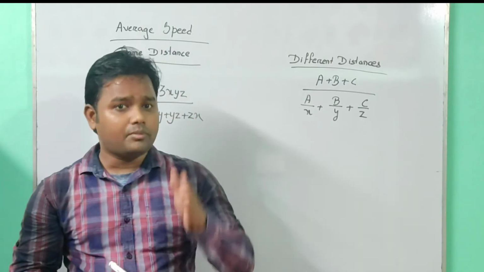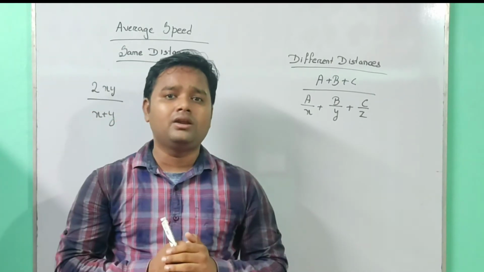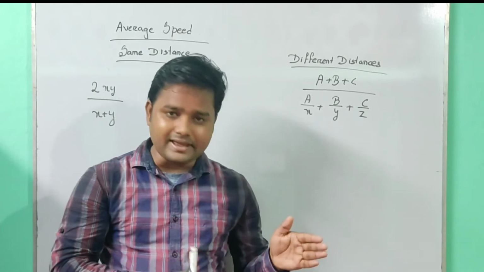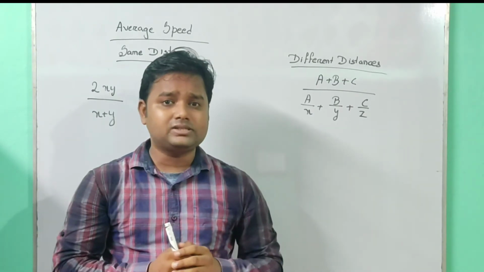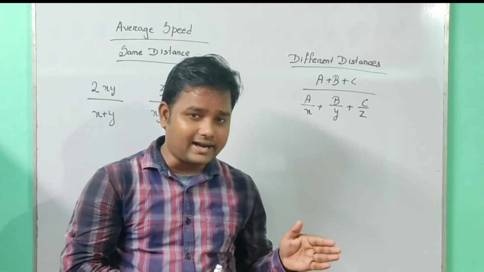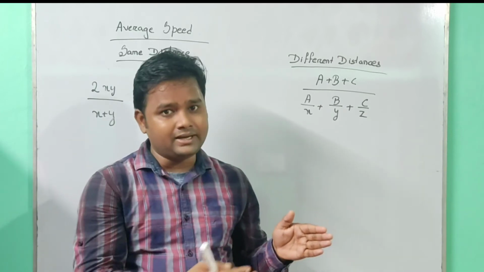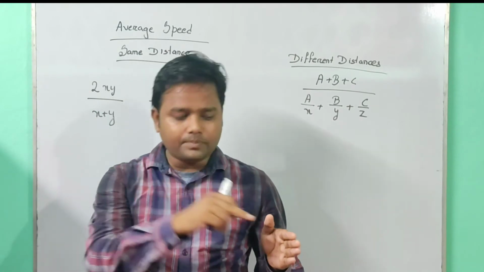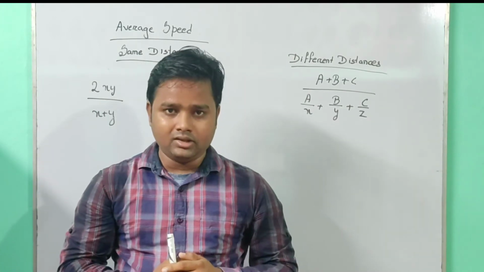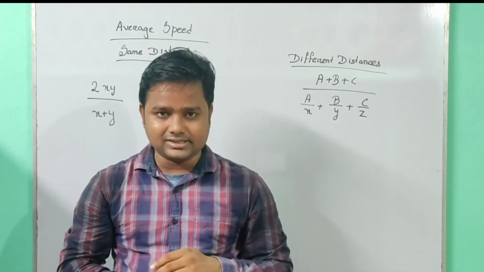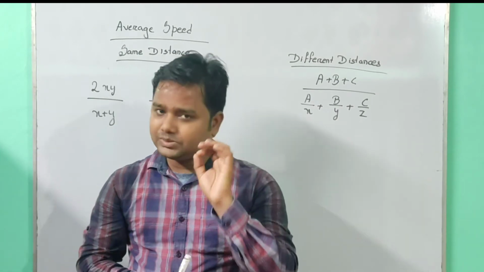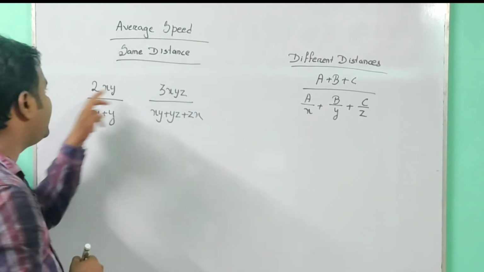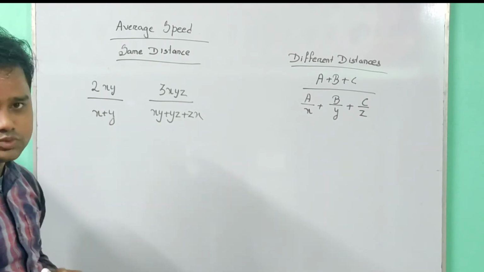That means a man is trying to go from place A to place B. He starts his journey from place A and travels with a speed of x towards B, and after reaching B he returns to place A with a speed of y. Then what will be the average speed? The average speed formula here will be 2xy divided by x plus y.